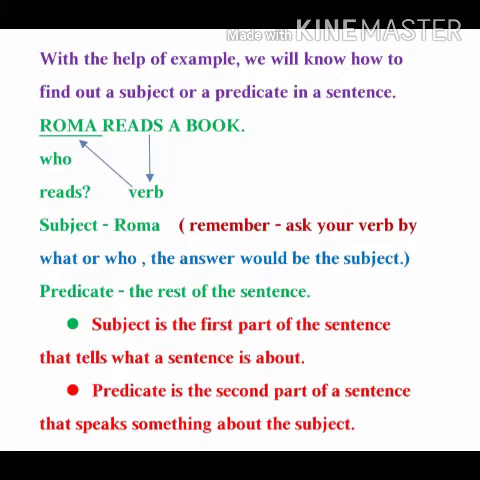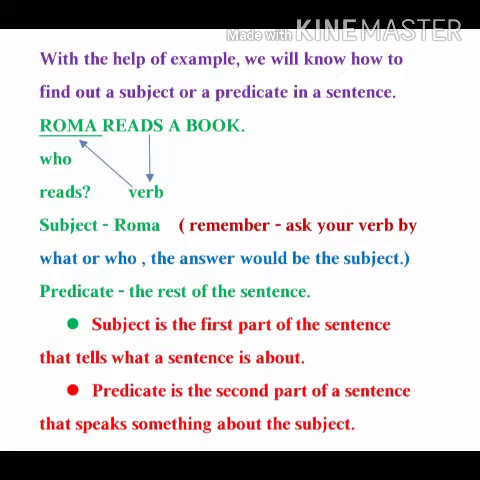Fine. Next, to find out the subject, you just ask your verb simply, who reads? Who or what? You have to ask. The answer would be the subject. So you got your answer. Roma reads a book. Who? Roma. So you got your subject over here.